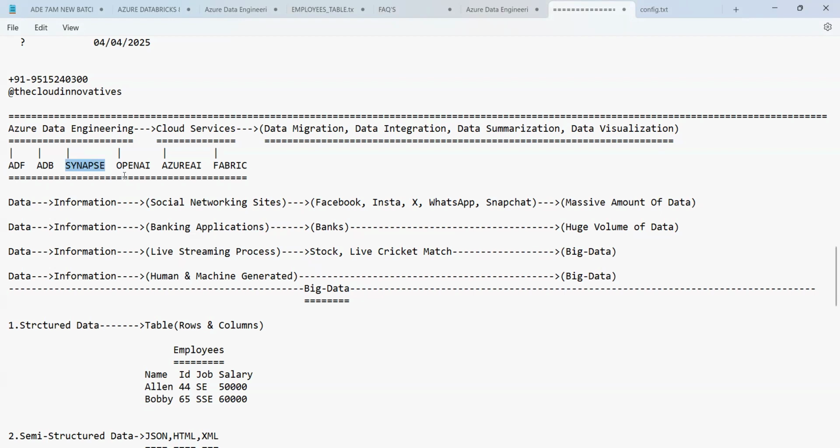Apart from this, we will also see OpenAI, Azure AI applications and Fabric applications, how to integrate at a basic level, and a complete implementation of a project. The session timing is 6 o'clock, and the management will provide the content brochure.